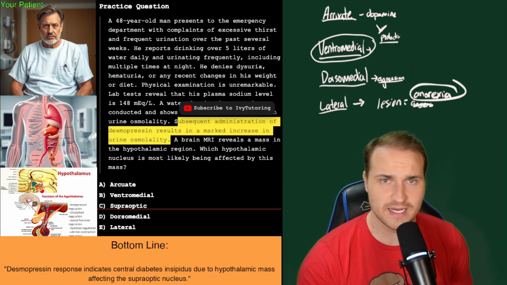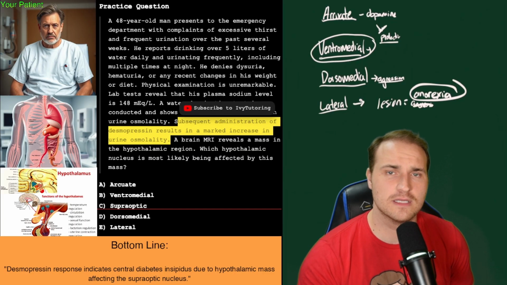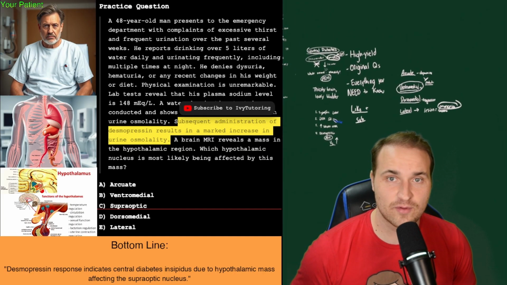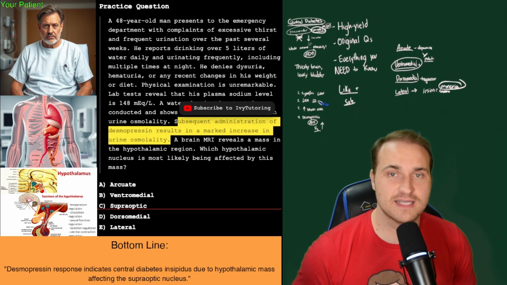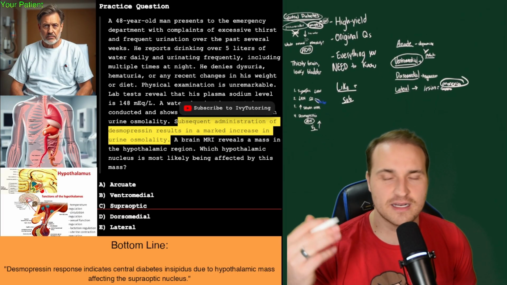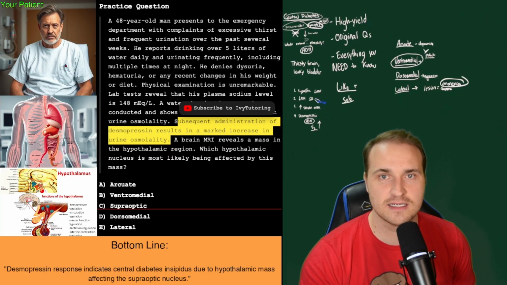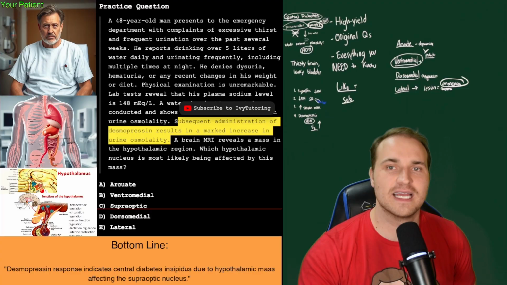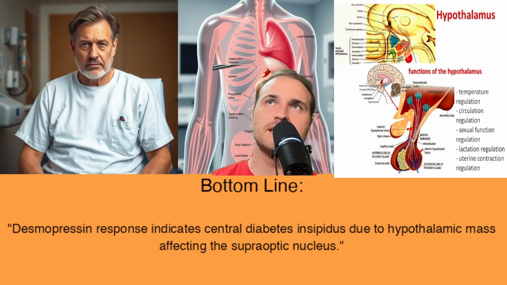All right, so somebody who's been guzzling water and peeing like crazy, labs show hypernatremia. So he's losing more water than sodium. And a water deprivation test is not going to help, but you give desmopressin, and finally, boom, it's concentrated, it's central diabetes insipidus. So what's broken is the hypothalamus has a supraoptic nucleus that produces ADH. So if you see polydipsia, polyuria, high sodium, in response to desmopressin, then think of the supraoptic. Think of central DI and just lock that in.